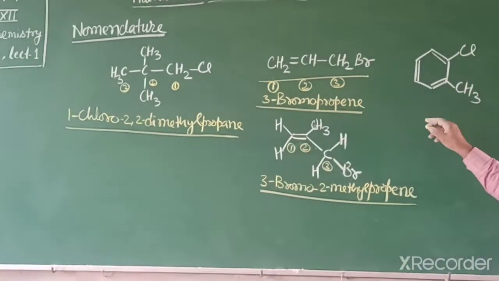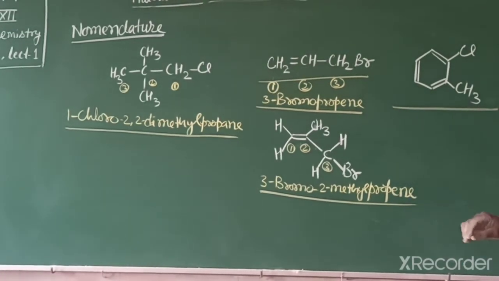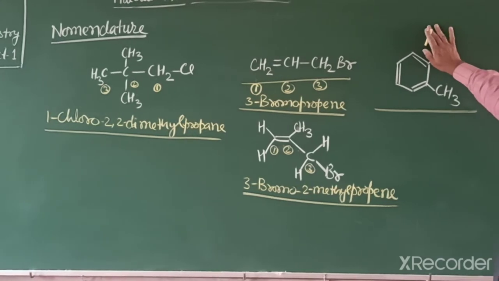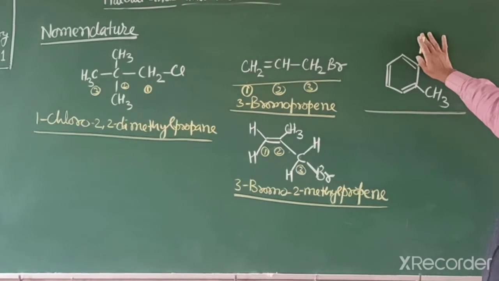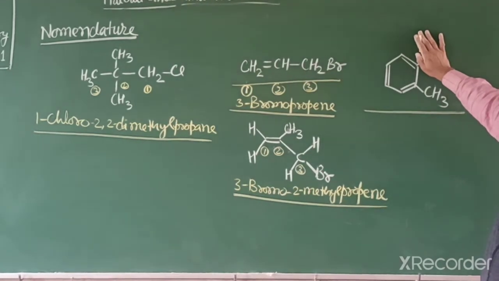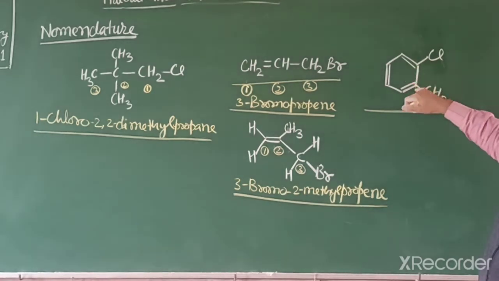In this aromatic compound, it has a common name. If we remove this halogen, the compound name is toluene. If we remove this chlorine, then its name is toluene. It is at the ortho position, meaning nearby position.